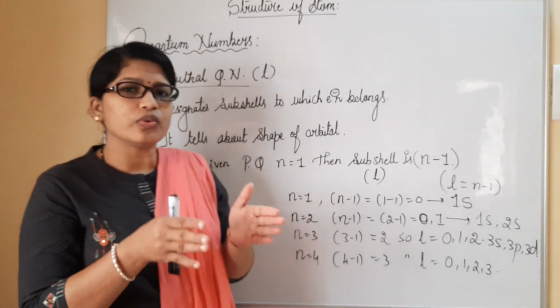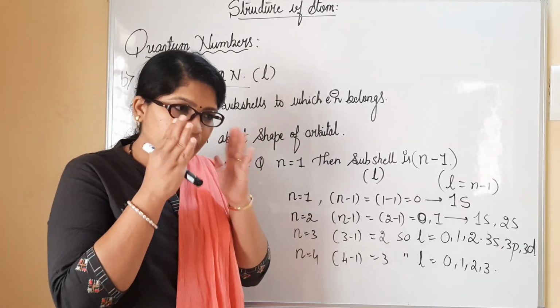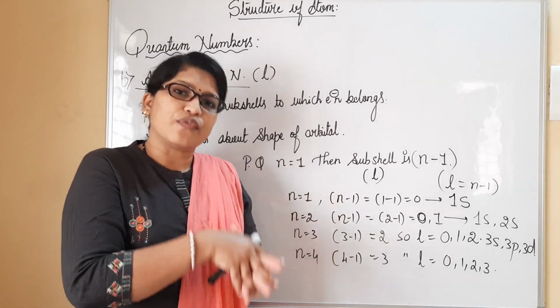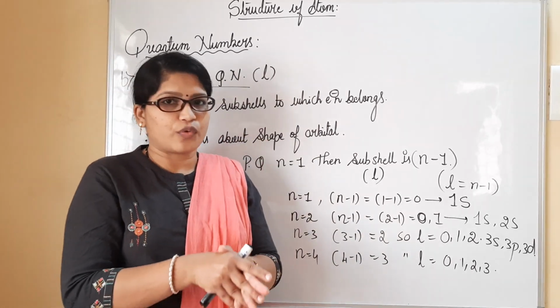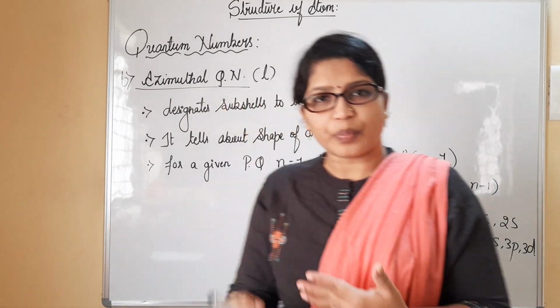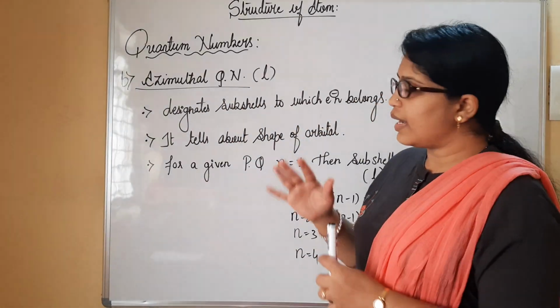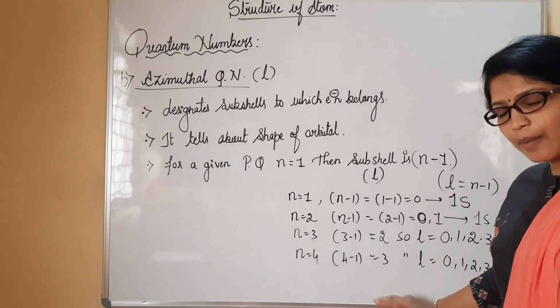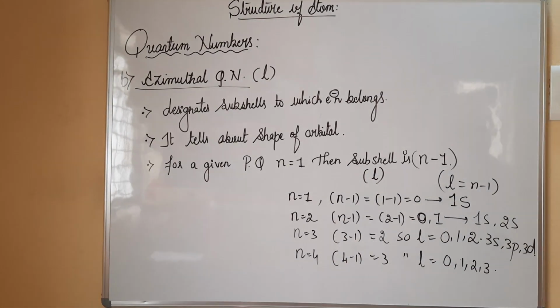We have two charts, in which we will see what the shape of the s orbital will be, what the shape of the d orbital will be, what the shapes of p and f will be, and so on. I will write that chart. Before that, please complete this, and we'll move to the next.